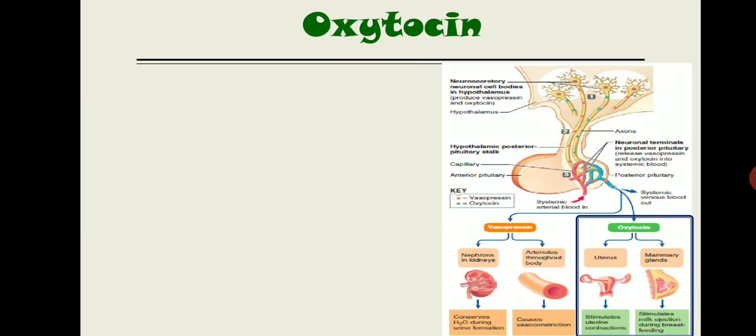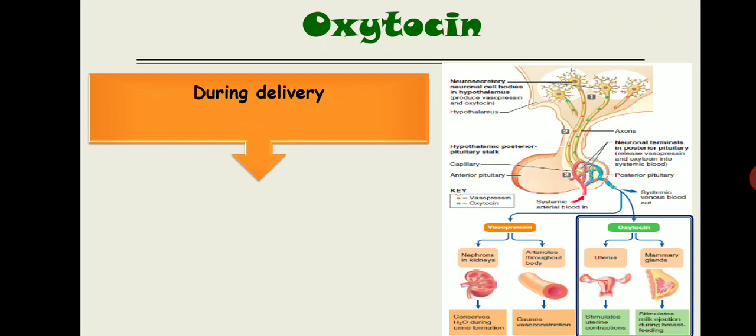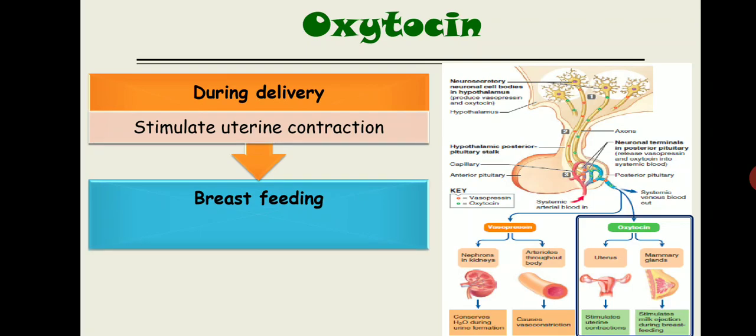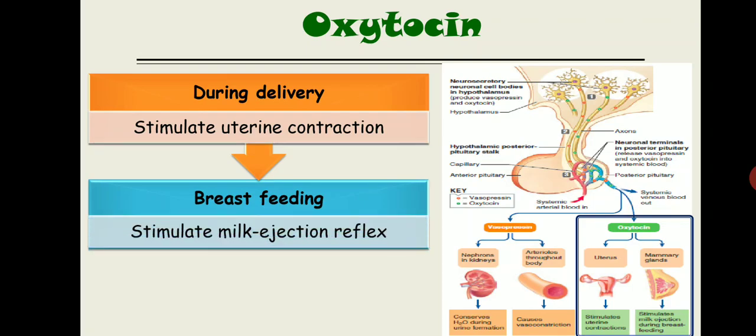Now what is the action over the uterus? During the delivery it will stimulate uterine contraction, and during breastfeeding this oxytocin will stimulate milk ejection, that is known as the milk ejection reflex. This is all about the use of oxytocin in females.